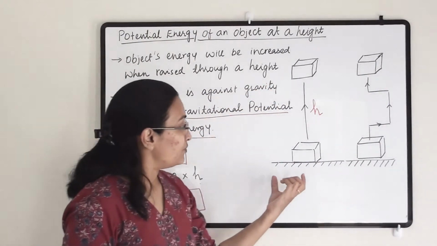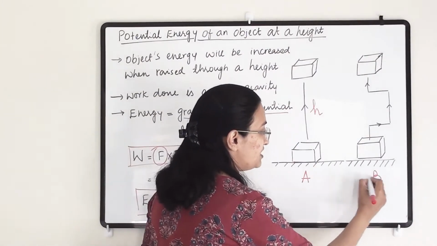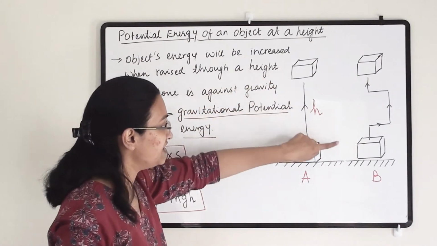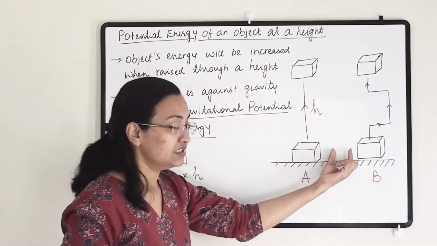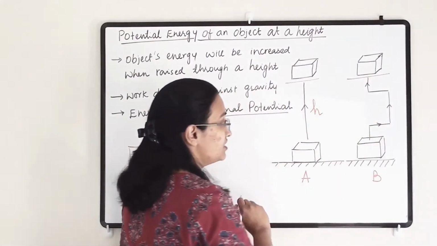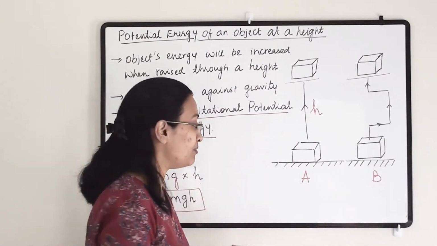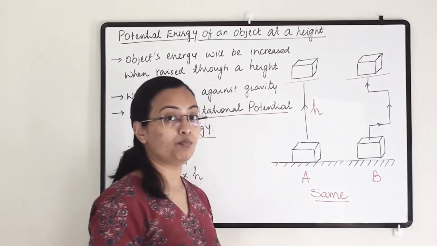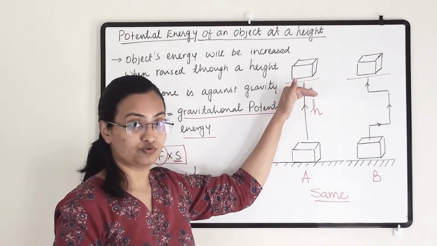Now when we are choosing a path, for example this is path A and this is path B, here we have raised an object in a straight path and here we have chosen a different path. But in both paths we have taken the object to a similar height. So in both cases, whatever energy is gained by the object will remain the same. So potential energy is not dependent upon the path. It depends upon the level to which you have raised the object.